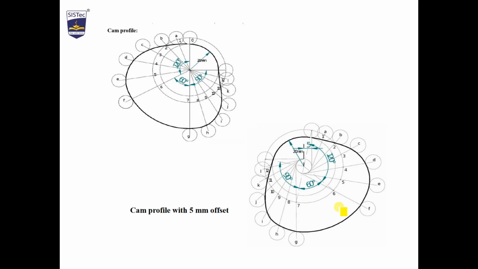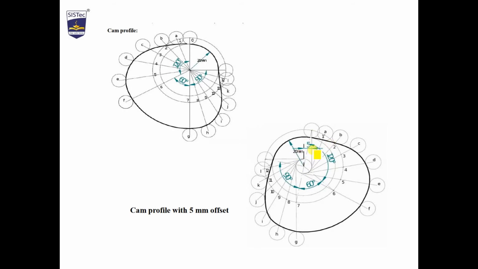Now the second is our condition, which is offset. So the axis of your follower is offset by 5 mm. This is the axis of the roller follower and this is the axis of your cam rotation. This is rotating like this. As mentioned in the question, it is towards the right, 5 mm.